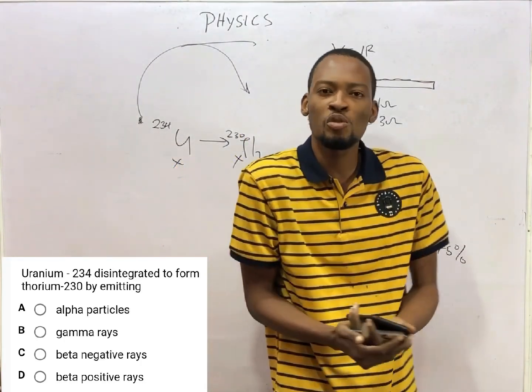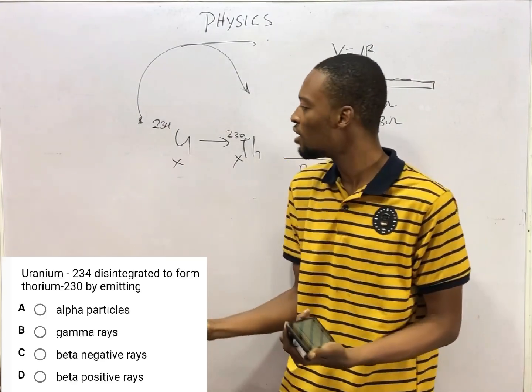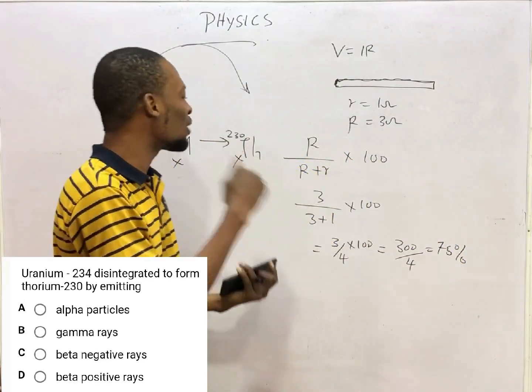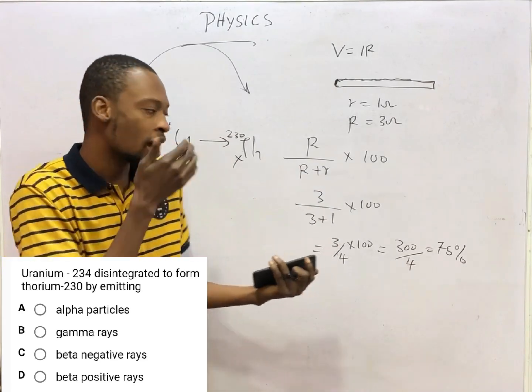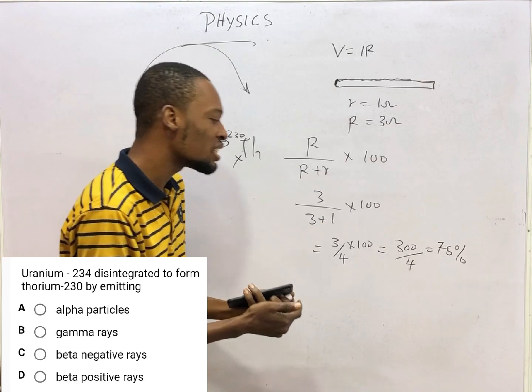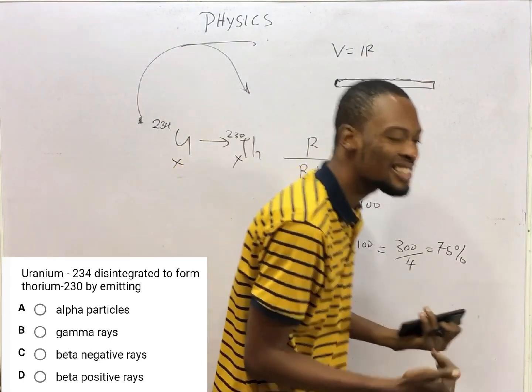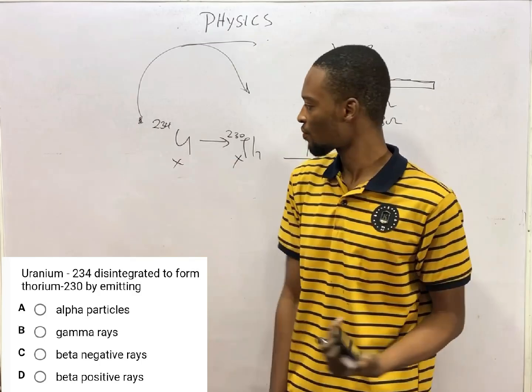Natural radioactivity is when a heavy nucleus like thorium is so heavy that it is unstable. So it breaks down to form a smaller nucleus or more stable nuclei. That is natural radioactivity. Then in artificial radioactivity, you can bombard stable elements so that they become unstable and emit radiation.